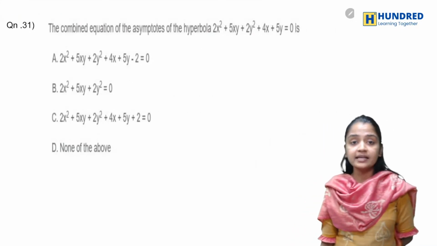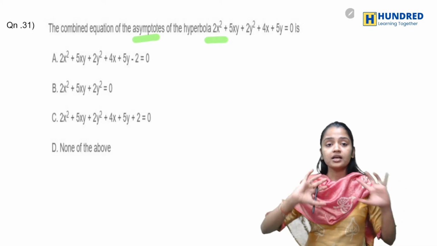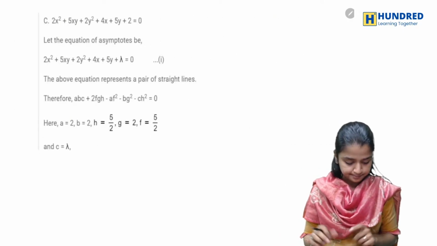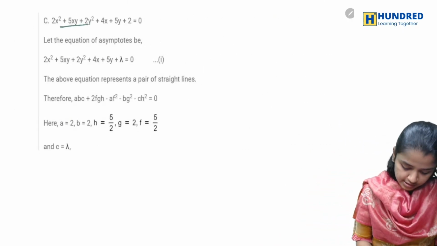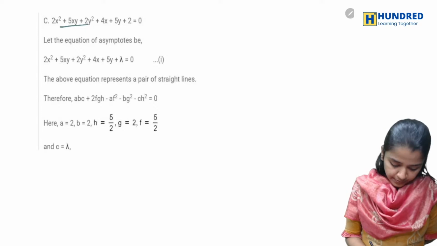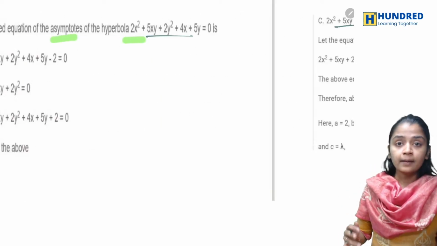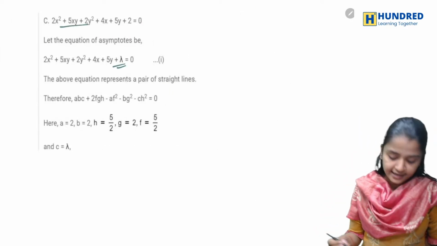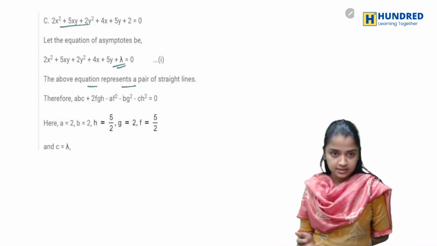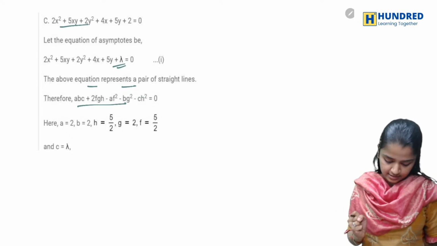You have the combined equation of asymptotes of the hyperbola. So they're asking you the combined equation of the asymptotes of the hyperbola, right? For finding this, let's say this is your equation, right? There is no 2 here. So for the combined equation of asymptotes of the hyperbola, I'm just adding a lambda. Now you know that the equation represents a pair of straight lines.